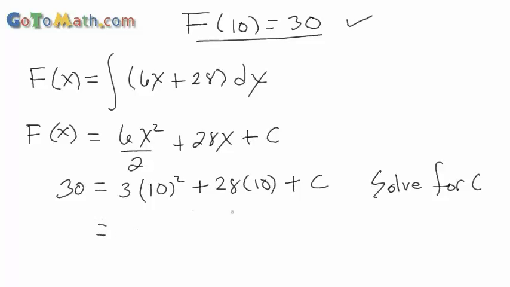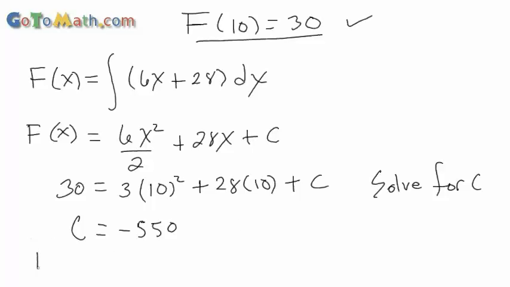Alright, so let's figure out what c needs to be now. Okay, so we got, let's see, that's 100, so that's going to be 3 times, that's 300. That's 280. So that's 580. And then we got 30 minus 580 because you're going to take this over here. So I got c is equal to negative 550, right? Negative, because that's 580 minus 30 is 550. Okay, I believe that's it.